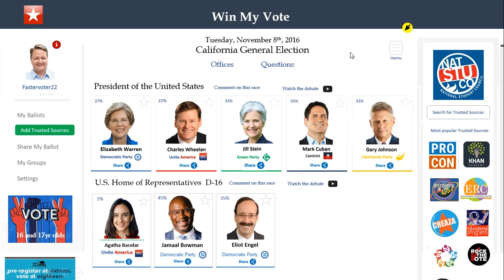You'll be able to see when it is. You'll be able to click here and find important dates like last day to register to vote or when early voting starts. You'll be able to find your polling place, show my favorites, and print your ballot. I'll show you that in a couple of slides.